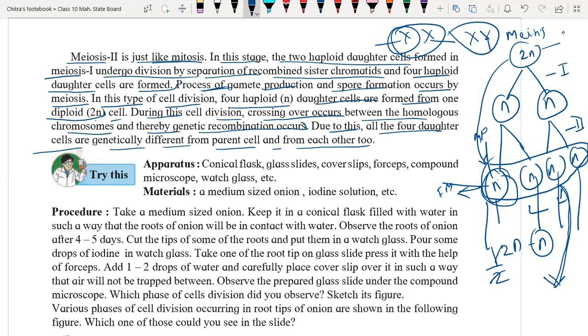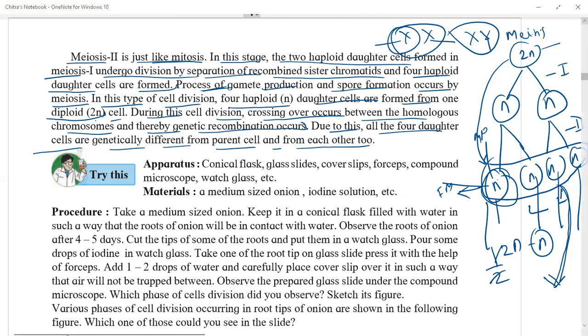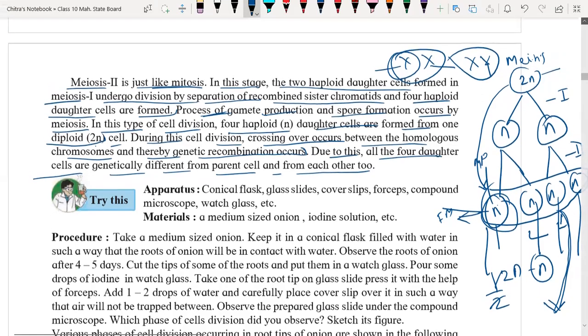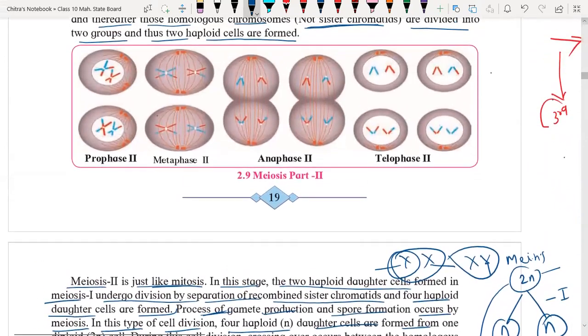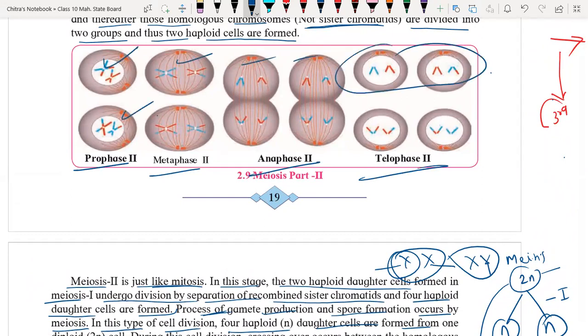Understood, everyone? So this is all about meiosis. See here, prophase II is similar to mitosis. So here we have prophase II, metaphase II, anaphase II, and telophase II. Now these 2 cells are going to form 2 more haploid cells, so as a result we have 4 haploid cells from meiosis.